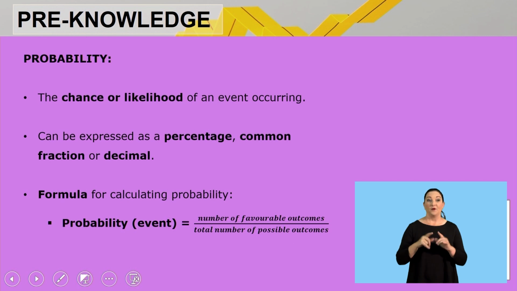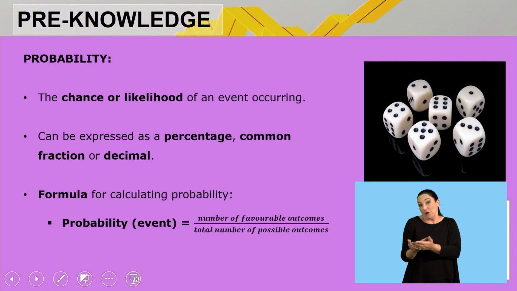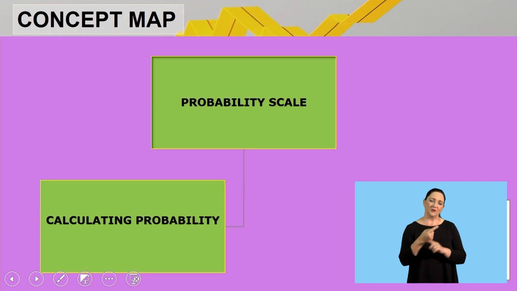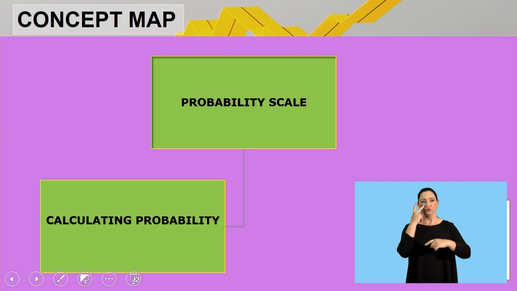The formula we use when we calculate probability is: the probability of an event, remember that event can take on any form, is the number of favorable outcomes divided by the total number of possible outcomes. I'm going to repeat that. You take the number of favorable outcomes divided by the total number of possible outcomes. Now we'll be looking at what this lesson will be all about. We'll start with the probability scale, and thereafter we'll do some calculations involving probability.